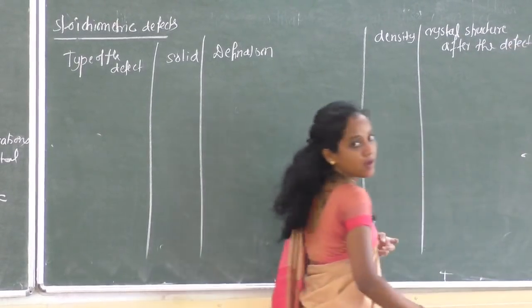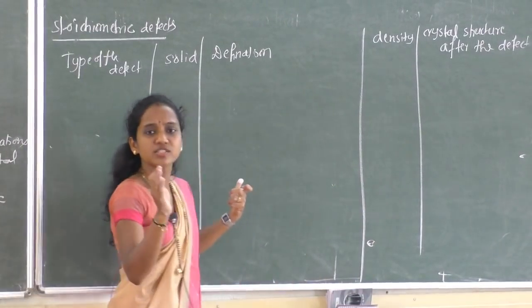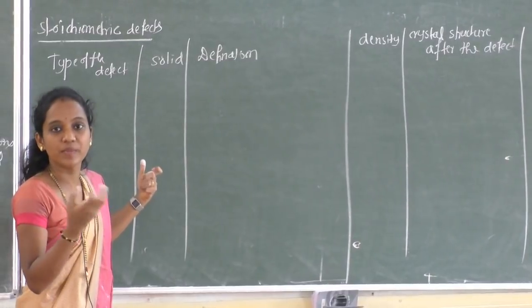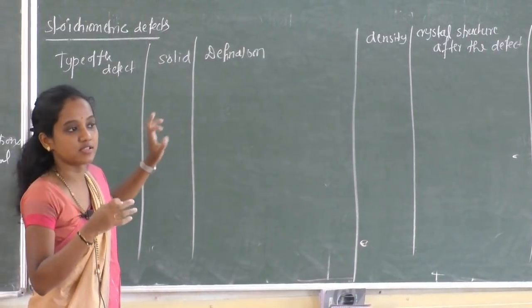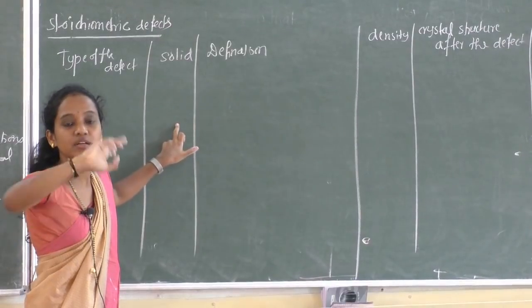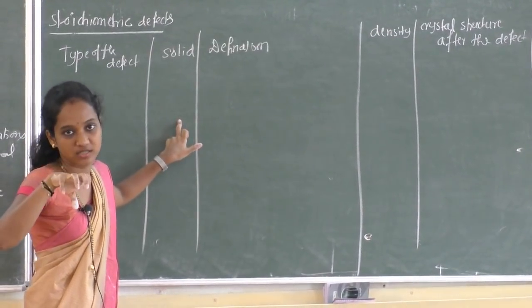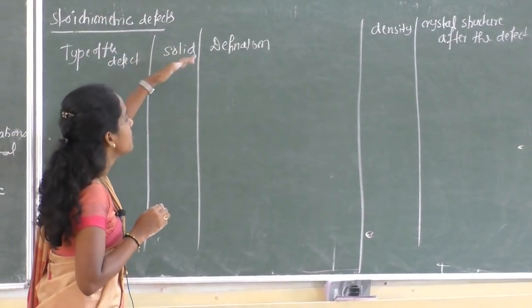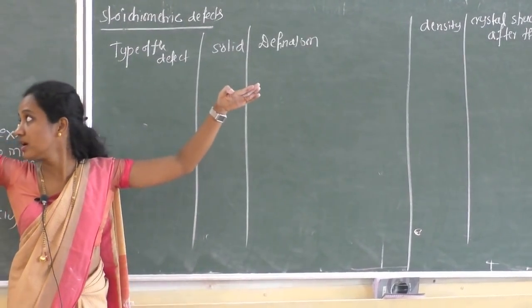What is a defect? It is an imperfection where no regular pattern of arrangement is observed, maybe due to reasons like if we heat the sample or crystal, there may be an interchange of the particles. So here in stoichiometric we have 4 types.